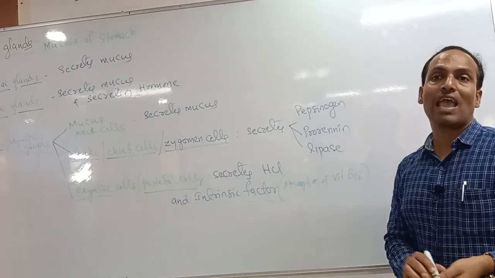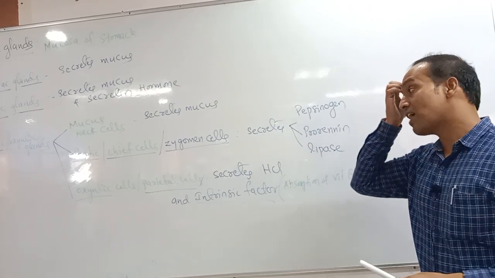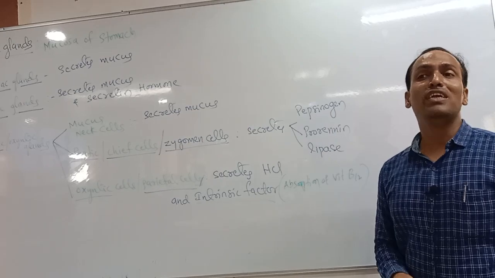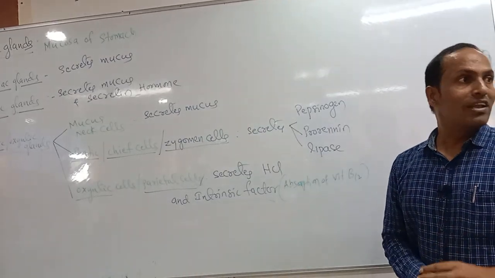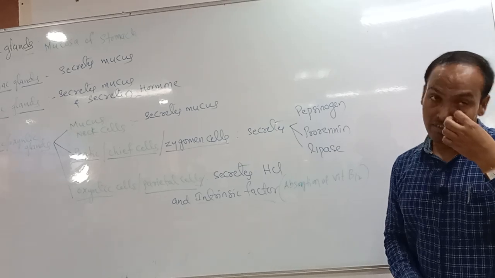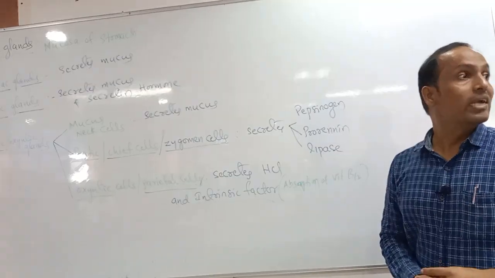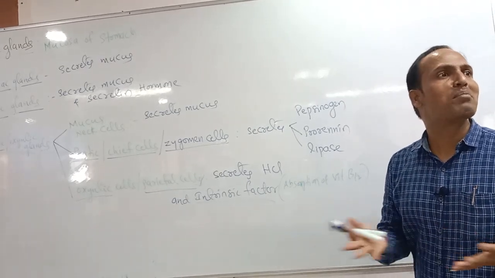It is also called Castle's intrinsic factor. One time it was asked in your NEET examination: the absence of the following glands leads to anemia.